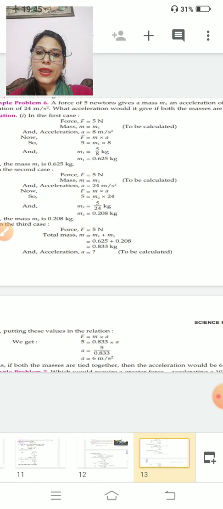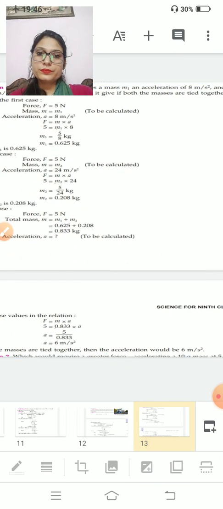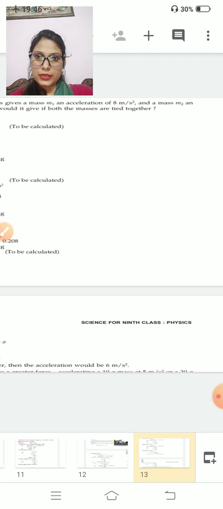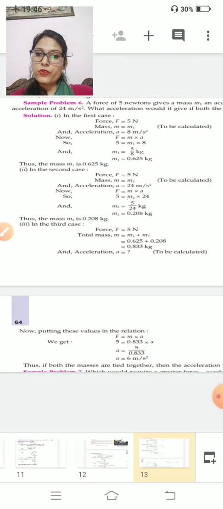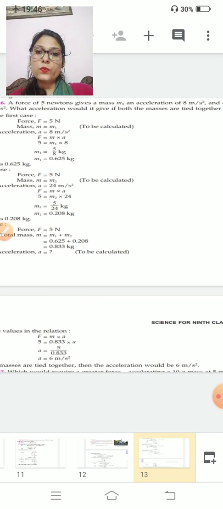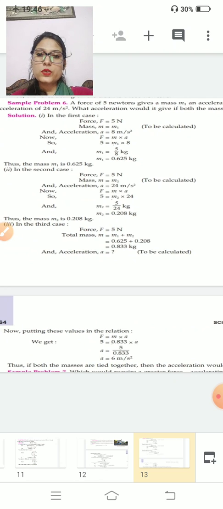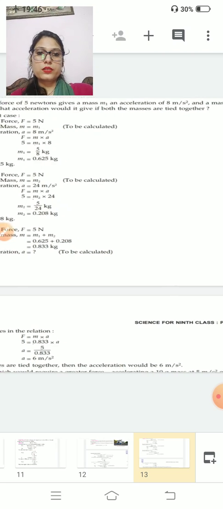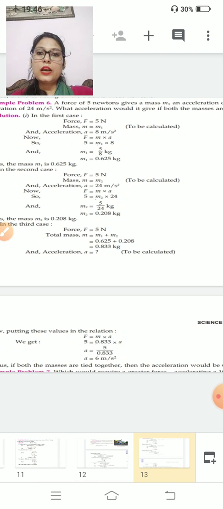A force of 5 Newton gives a mass m1 an acceleration of 8 meter per second square, and a mass m2 an acceleration of 24 meter per second square. What acceleration would it give if the masses are tied together? What is the question? What you have to find if both masses are tied together. Clear? Force is 5 Newton and m is equal to m1. So first you will find m1.